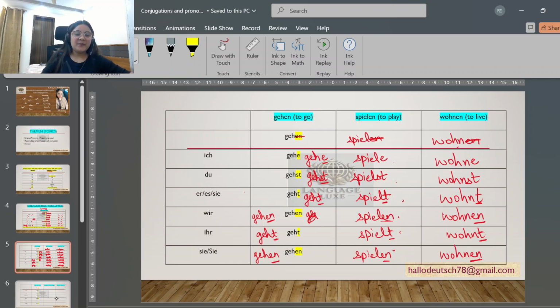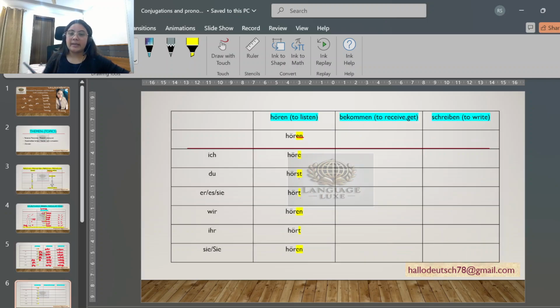Great. Now let's do more examples. Hören means to listen. Let's remove this en. We are left with hör. So we'll add, sorry, we'll add extra e. Ich höre. Du hörst. Er, sie, es hört. Wir hören. Ihr hört. Sie hören. The endings. Now let's do another two verbs by ourselves.